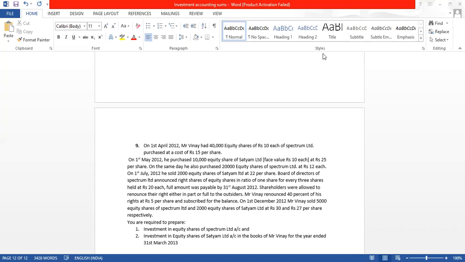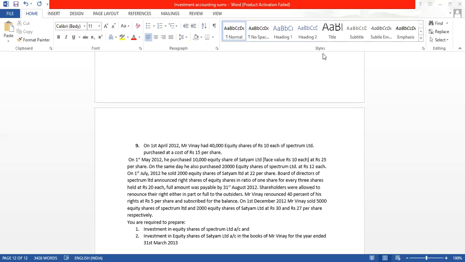Mr. Vinay had 40,000 equity shares, meaning he has not purchased them now, he already has them. So it will be an opening balance, and the face value of the share is 10 rupees and has been purchased at rupees 15. Cost is rupees 15. Nominal value is rupees 10. On 1st May 2012, he purchased 10,000 equity shares of Satyam Limited.